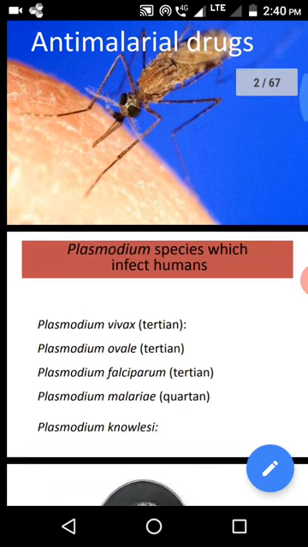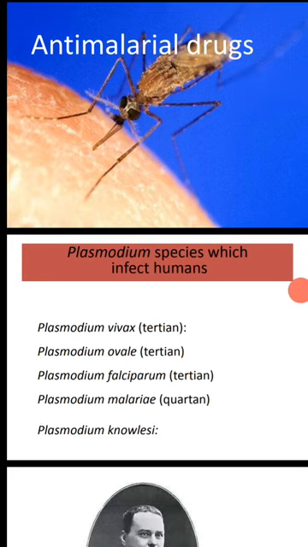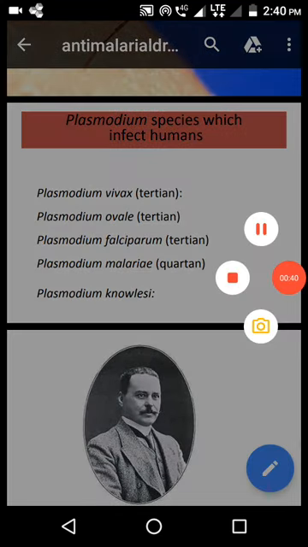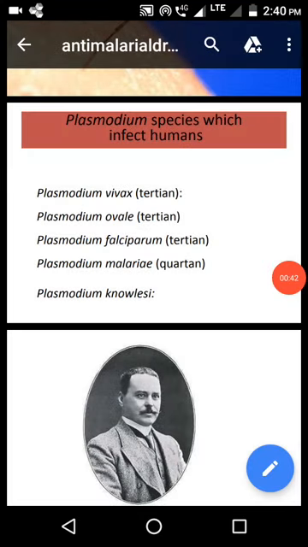What is malaria? Malaria is a protozoal disease caused by four species of malaria parasite: Plasmodium vivax, Plasmodium ovale, Plasmodium falciparum, and Plasmodium malariae.